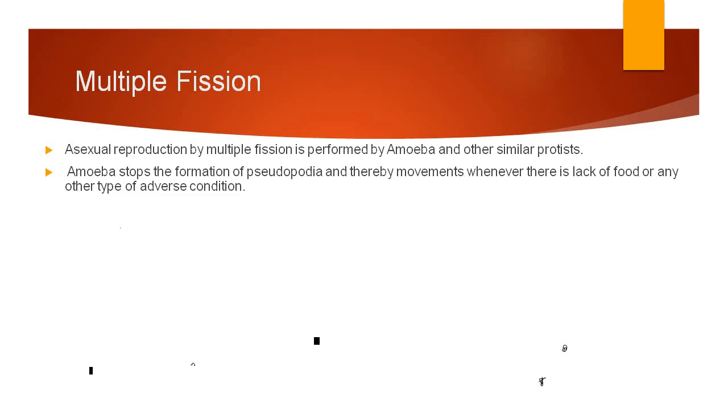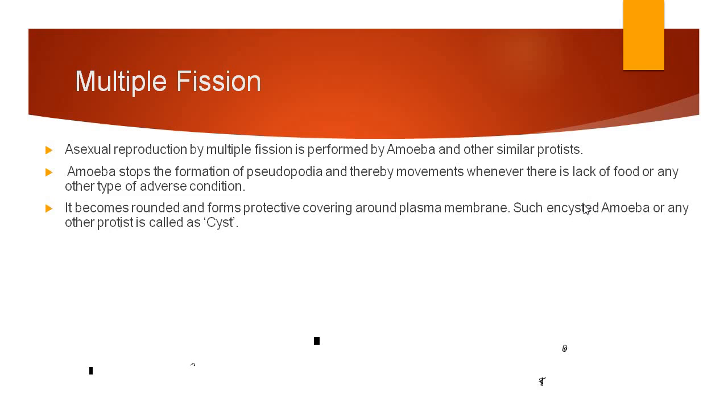In such adverse conditions, amoeba is not able to survive. So amoeba stops the formation of its pseudopodia. Pseudopodia are the false legs that the amoeba has. So pseudopodia formation stops, and all movements of the amoeba stop because of the adverse condition.